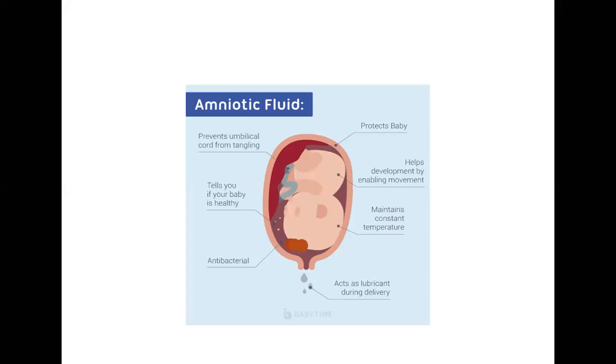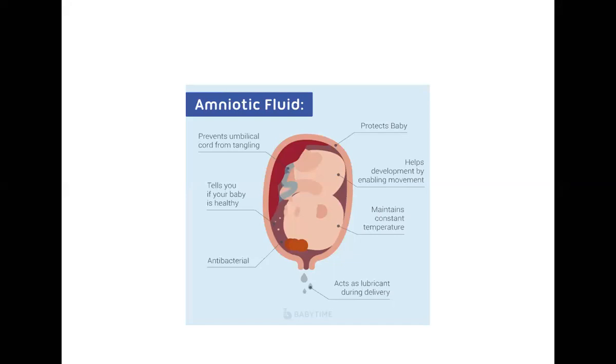And when the delivery takes place, what does it act like? During the delivery, the amniotic fluid gives passage, so that the delivery of the fetus takes place normally.